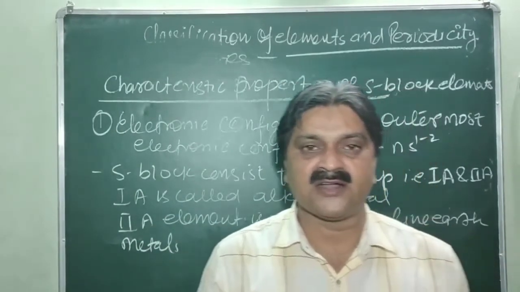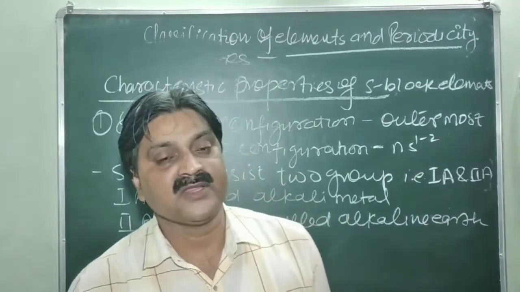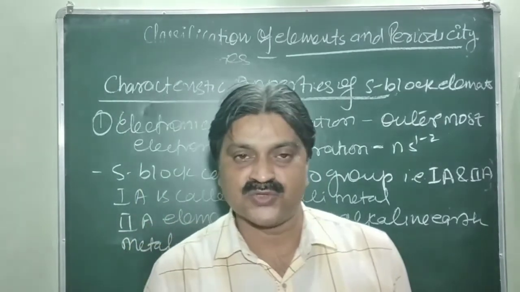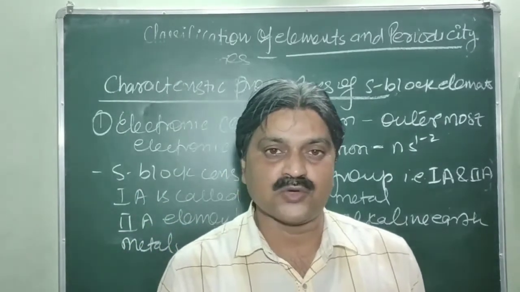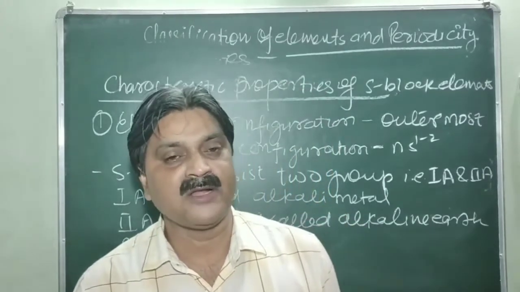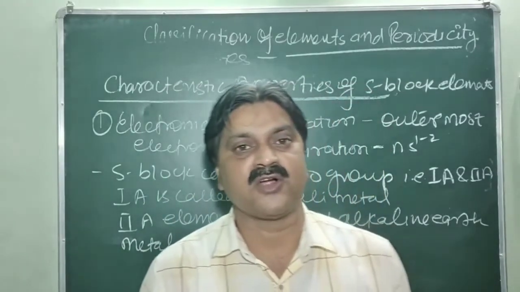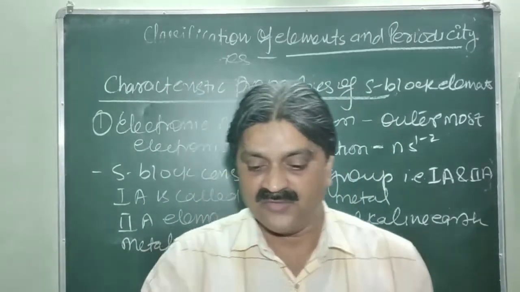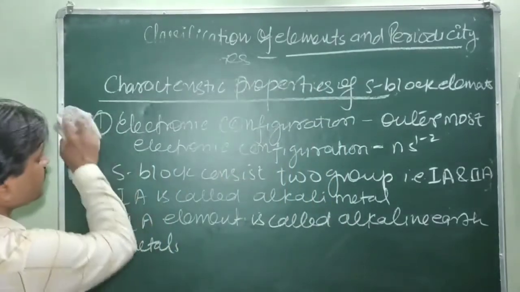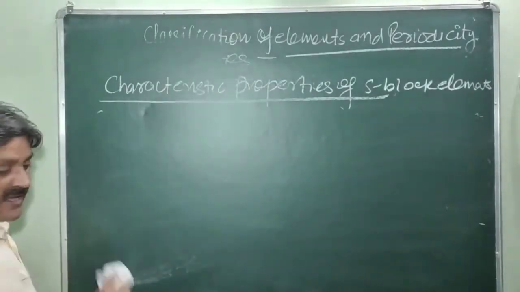When the last electron gives ns1, this is called a 1A group element. When the last electron gives ns2, that is two electrons enter the s subshell, that is called a 2A group element. The 1A group of elements is called alkali metals, and the 2A group is called alkaline earth metals. For instance, you can see the electronic configuration of the first elements.